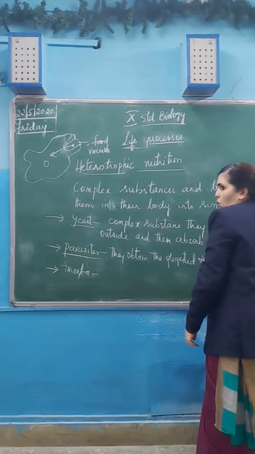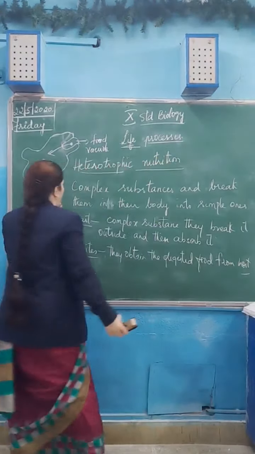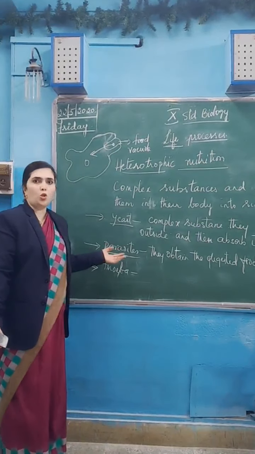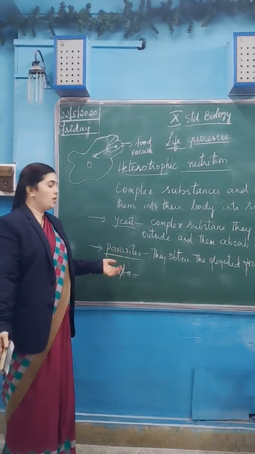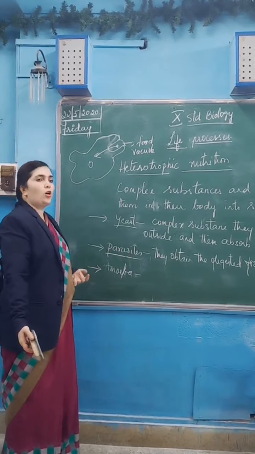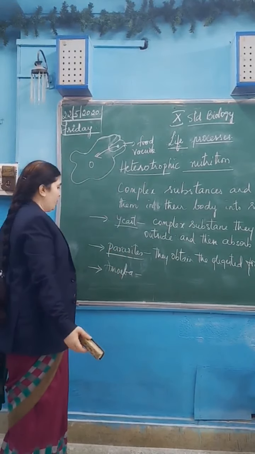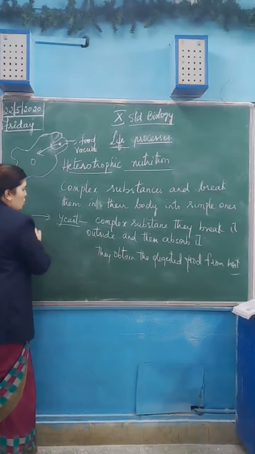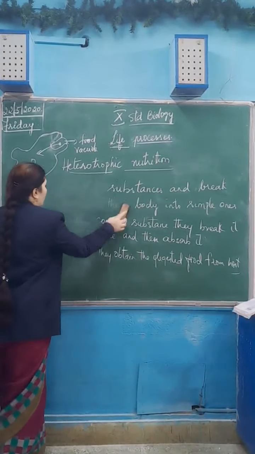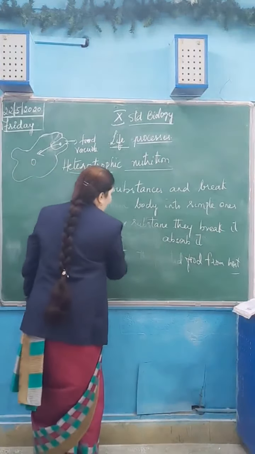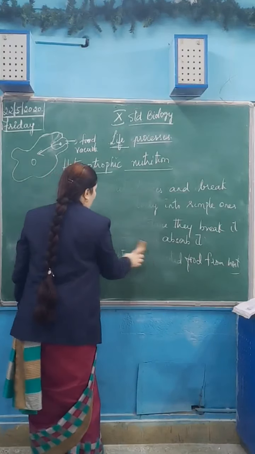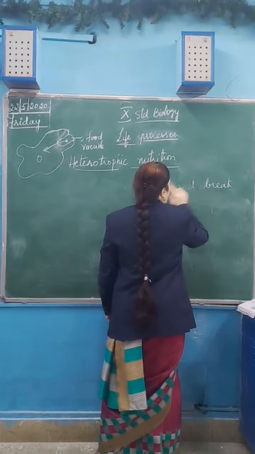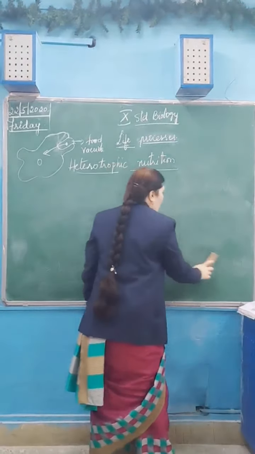This was about the lower organisms. Yeast is also unicellular. Parasites are also lower organisms, they don't have any digestive organs. Amoeba is also a single-celled organism. Okay, it doesn't have any digestive tissues or organs. So when coming to multicellular organisms like human beings, these simple processes will not work out. Okay, so their body is more complex.